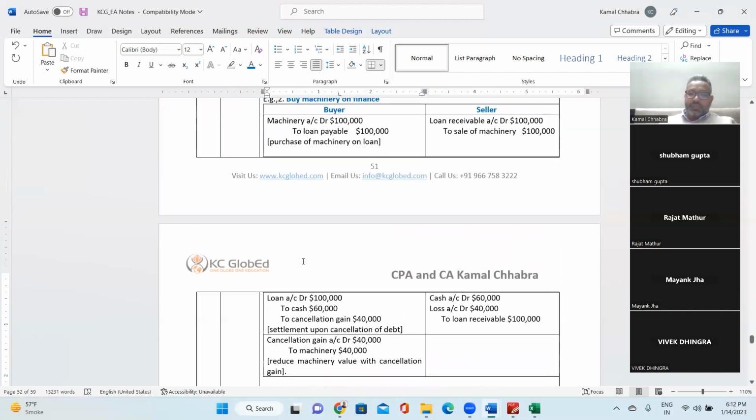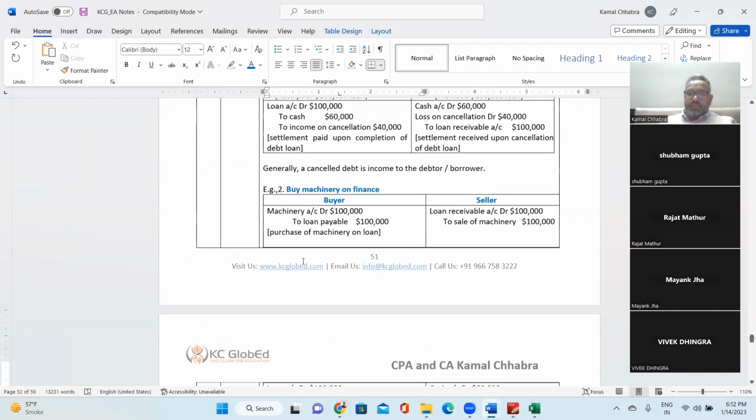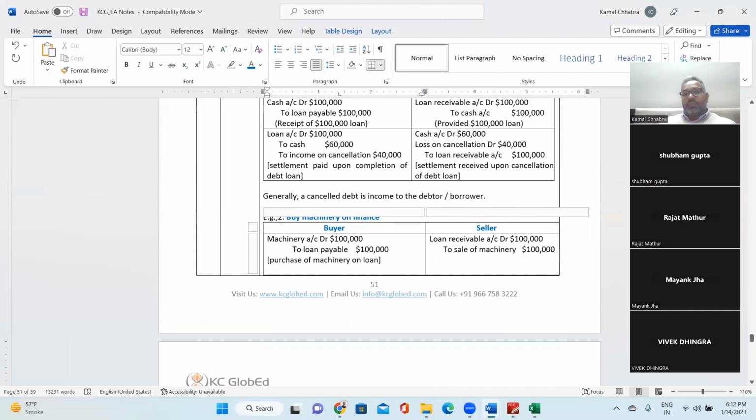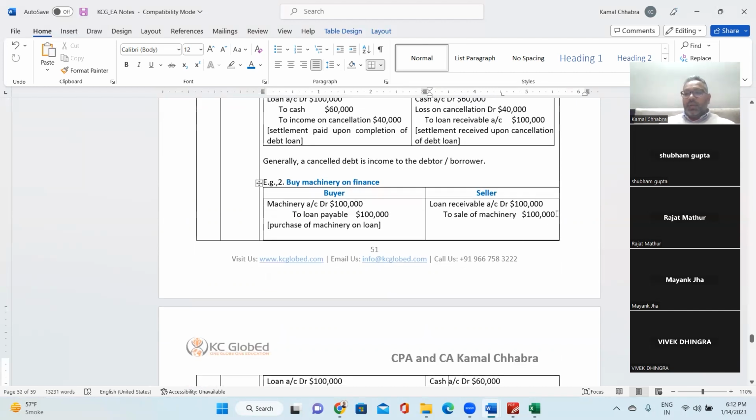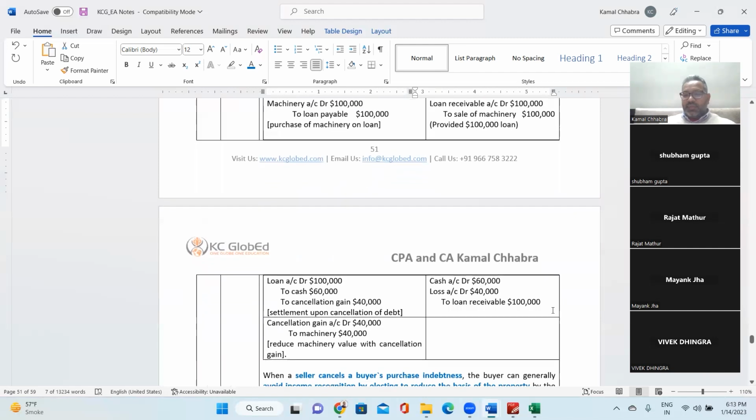Make sense? Yes? No? Are you guys with me? Hello? Yes, sir. Yes. Got it? Or any doubt? Have you understood this example or any doubt you have? Yes, Shubham, Mayank, Rajat, clear?